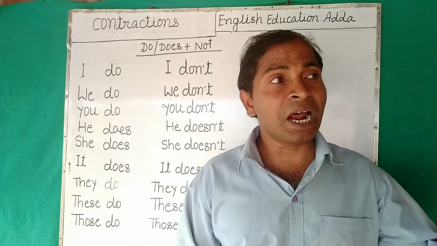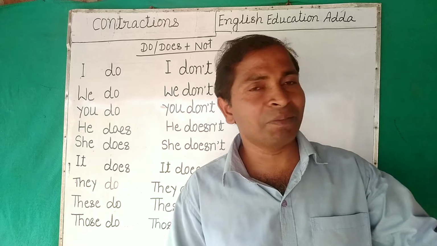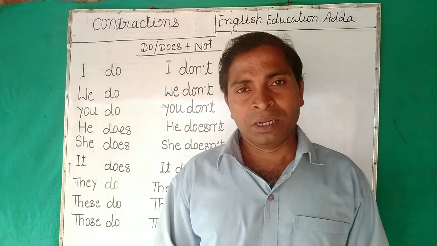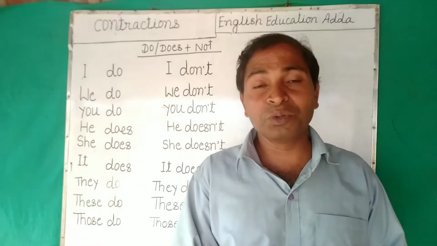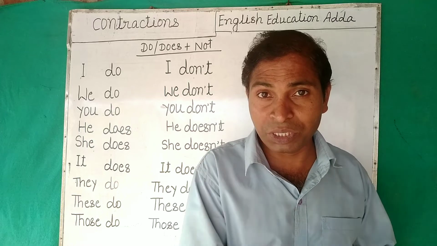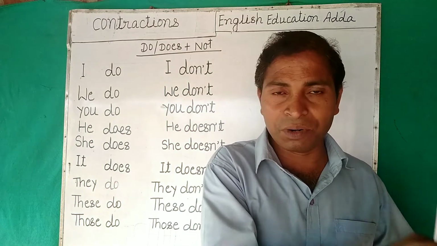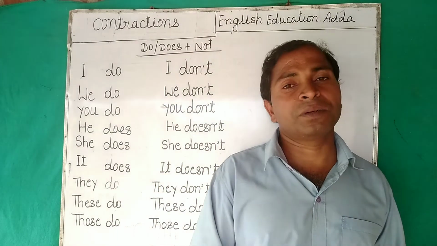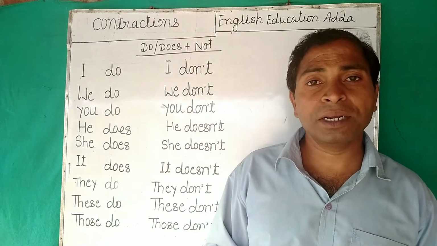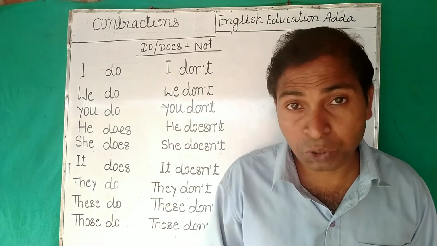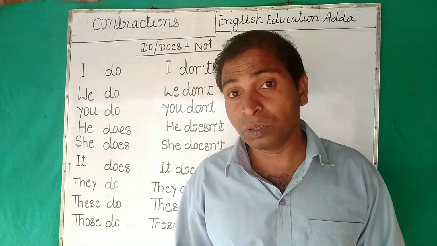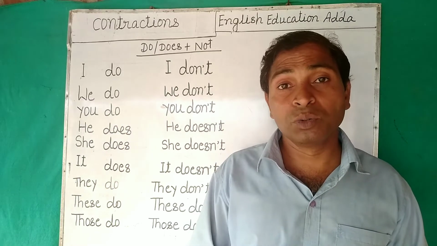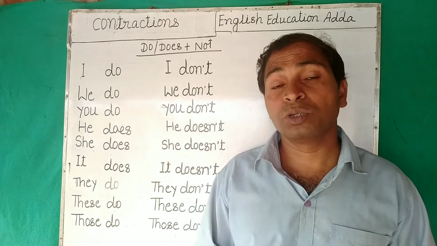Right? So now the turn of these. These do their work, because there are many people, these. So these do their work, these don't do their work. Do these do their work, do these not do their work, when do these do their work, when do these not do their work. Right? So now the turn of those. Those, there are many. So those do their work, those don't do their work, do those do their work, do those not do their work, when do those do their work, when do those not do their work.